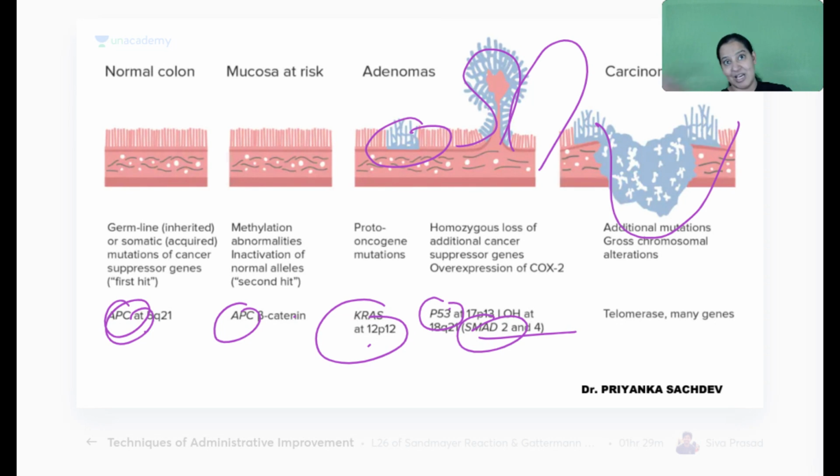Give me a thumbs up, learn the sequence. Question can be asked on sequence also. So APC followed by KRAS, followed by P53, followed by SMAD. Learn the location. कौन से chromosome पे हैं, learn their number.